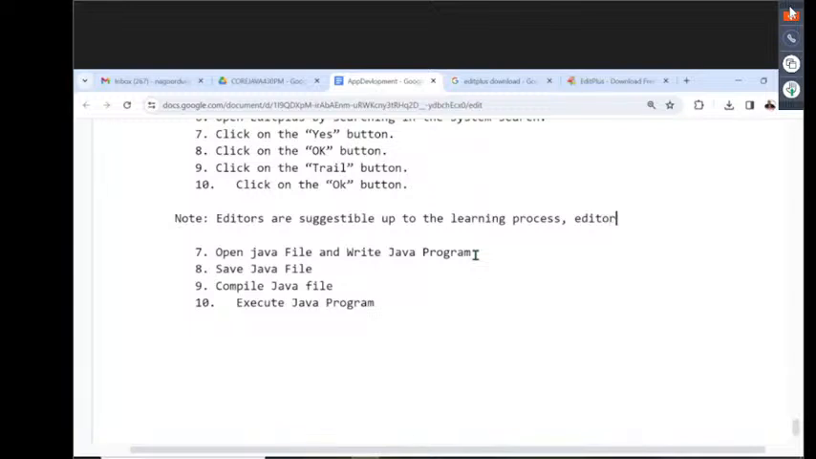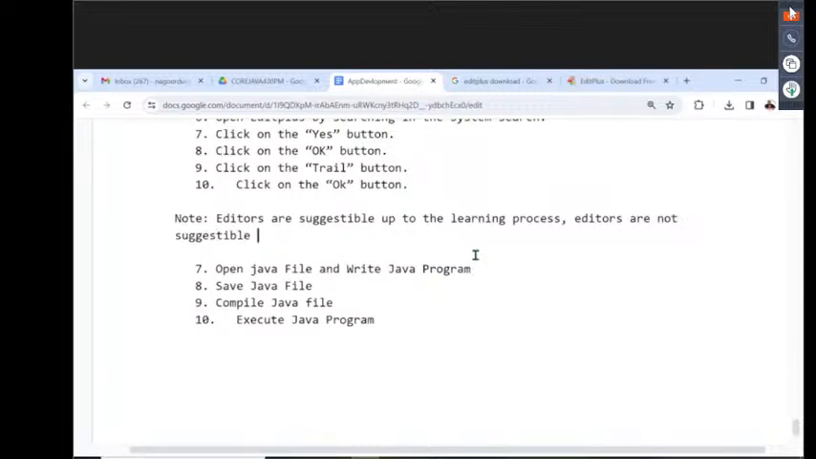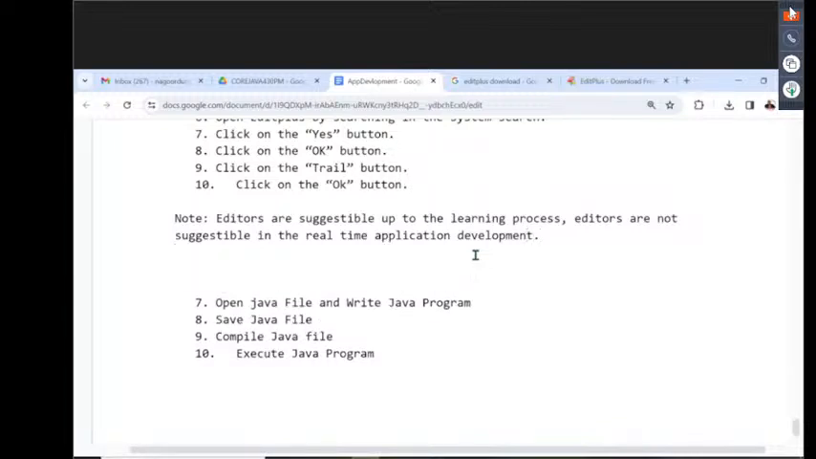Editors are not suggestible. Editors are not suggestible in real-time application development. In the companies, if you go there, nobody will use these editors. Got it or not? Okay, fine.